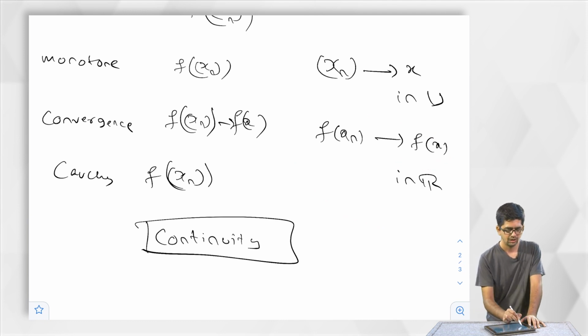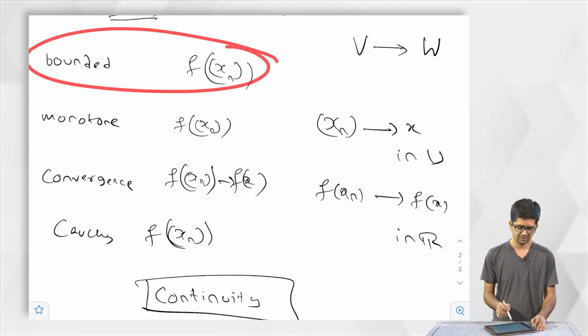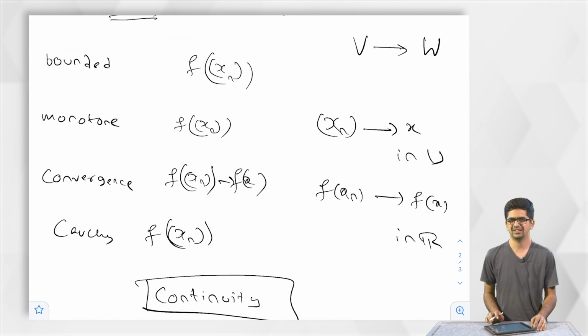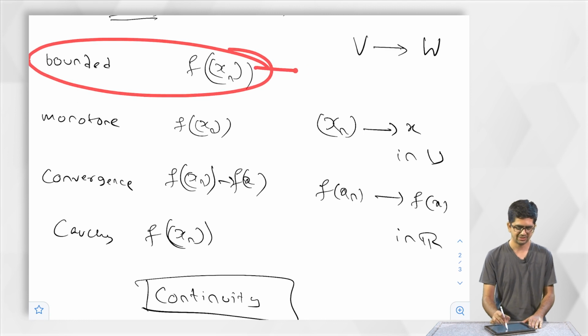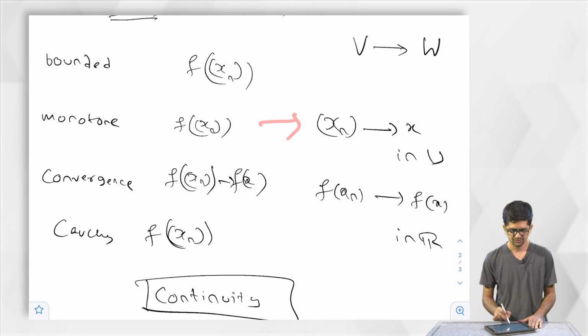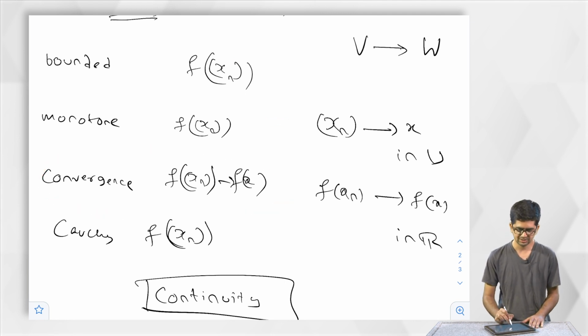This is about convergence. So this is not really taking care of the full function, only the image. This is too strict to handle, so we are keeping this aside. Now we will focus on these functions that preserve convergence.